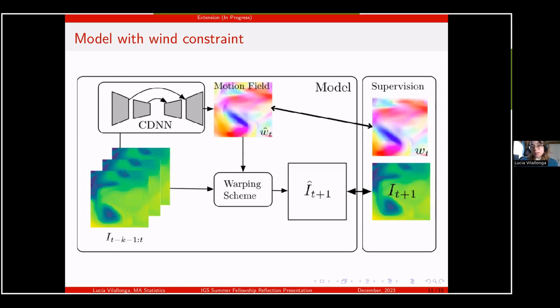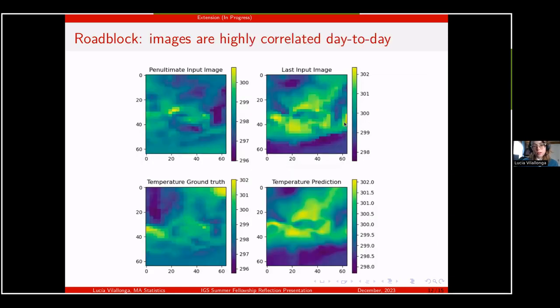So here is the updated approach that we're taking. It's very similar to the previous one, but now we have an extra supervision step on the wind vector. And here's an example of an output that is pretty good, but is also exhibiting a problem that we're seeing elsewhere, which is that the model is actually learning sort of like an identity map from the previous input image instead of predicting the actual ground truth next image. We're not really sure why this is happening, but we're actively working to address it.